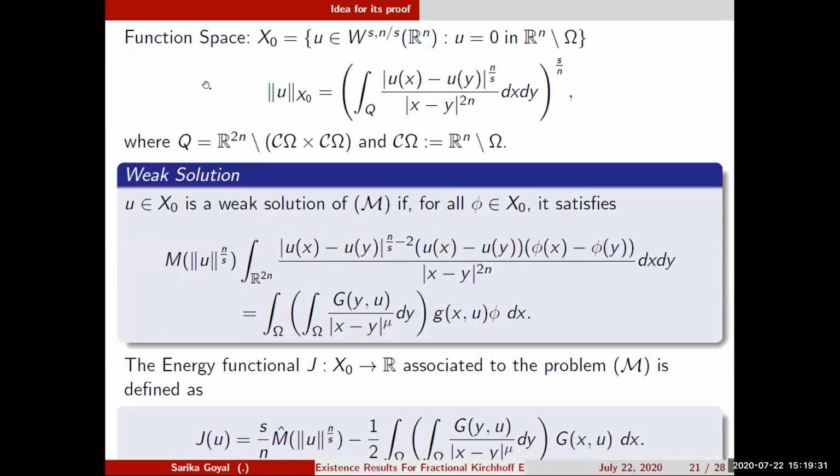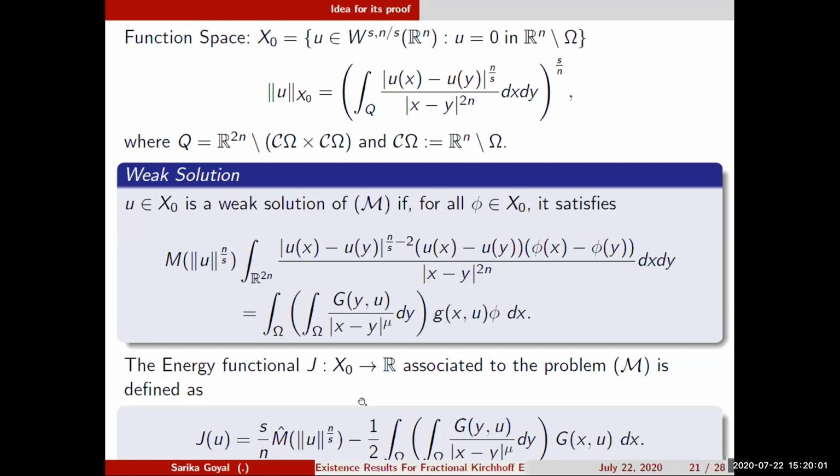For the function space, we consider X0 as all those u in W^{s,n/s}(R^n) such that u is 0 in R^n minus omega, with respect to this norm. A function u belonging to X0 is a weak solution of this problem if for every phi in X0 it satisfies this relation. And the energy functional associated to that problem is given by this.